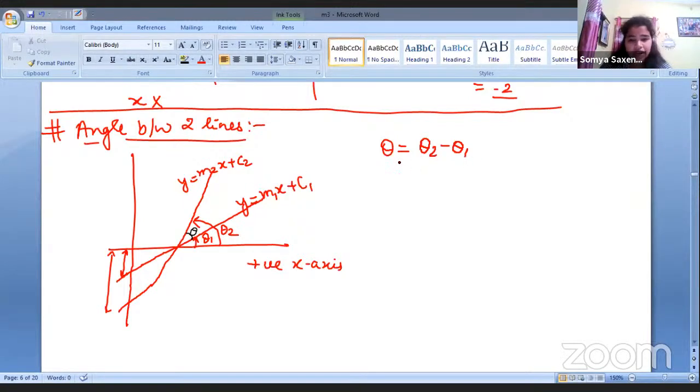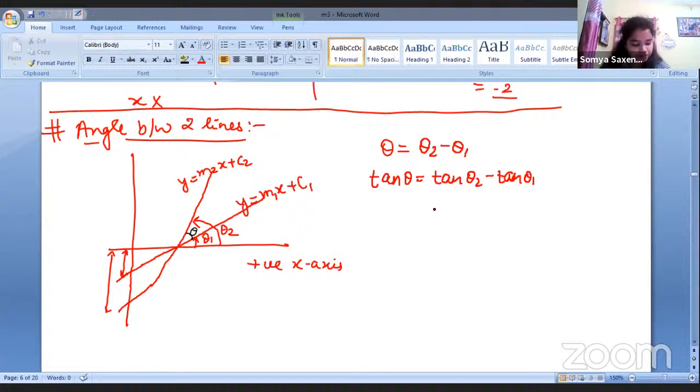Cool. So I usually require tan theta because I have to find the slope, right? I do not have to do anything with theta alone. I have to make it tan theta because we have seen that we make use of tan theta instead of theta. So I'm just writing it in terms of tan so that this will convert into slope, right? I don't think there will be a problem in this.